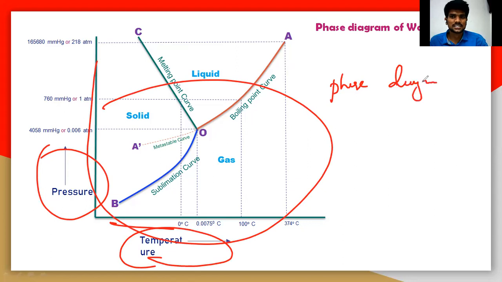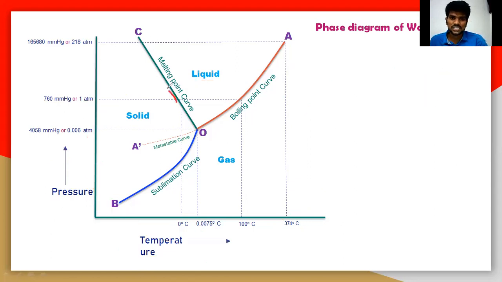By plotting this particular curve in this phase diagram, we can understand how a particular solid is converting into liquid phase, how a liquid is converting into gaseous phase, how a solid is converting into gaseous phase, or gas is converting into solid phase.